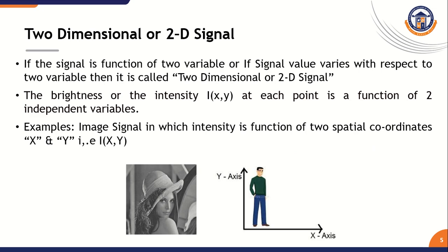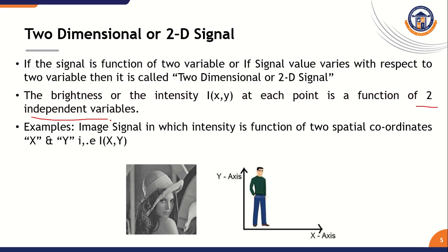What do you mean by a two-dimensional or 2D signal? A two-dimensional signal depends on two independent variables. One-dimensional signals depend on only one independent variable, but a 2D signal depends on two independent variables.